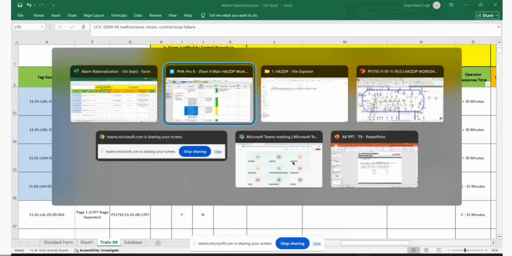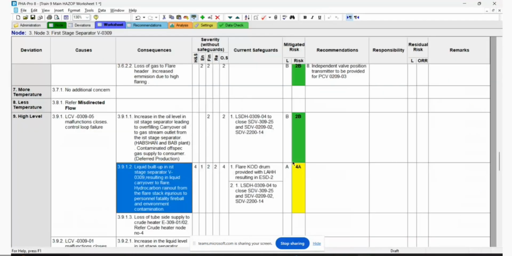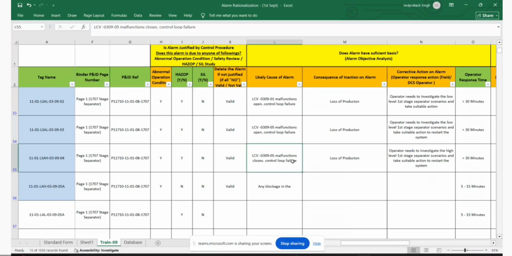See this point, we have taken the actual discussion. We should not copy directly from the report. No problem, I agree. So, guys, we should debate about the process. What will be the root cause? What is available in the P&ID? What are the causes that can give this control failure? Let us discuss this first, and then we'll come back here.